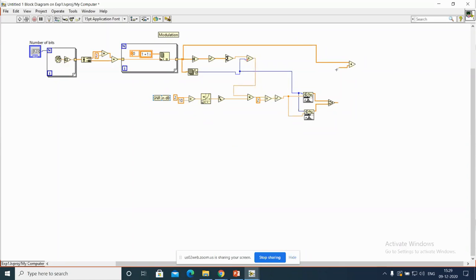The AWGN channel is completed. The original signal and this noise are combined here. That means the additive white Gaussian noise is added here. See, remember this 2 is an incrementing controlling value.